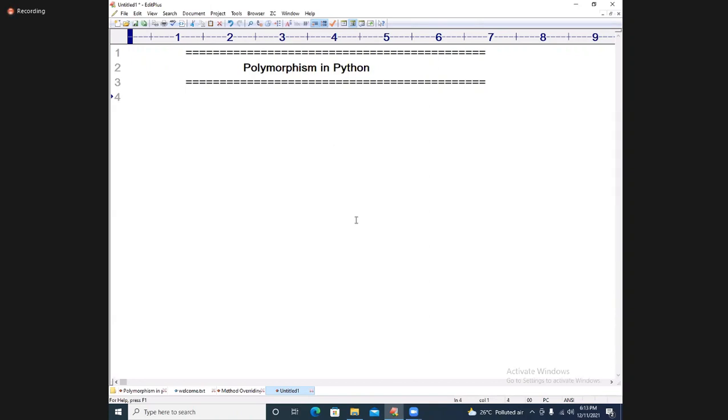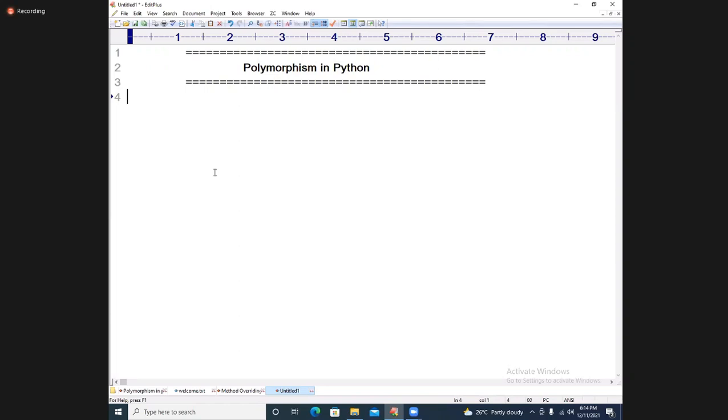Omkar, is method overloading there in Python or not? You only need to tell. Come on, fast. Constructor overloading. What is meant by constructor overloading? The constructor name is the same, but the parameters are different.